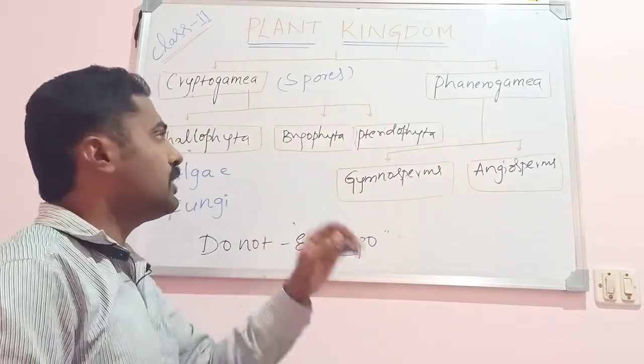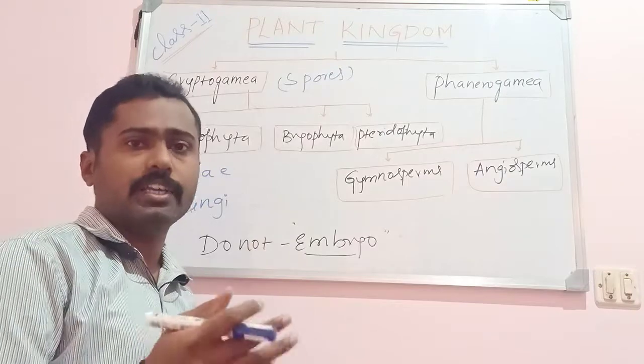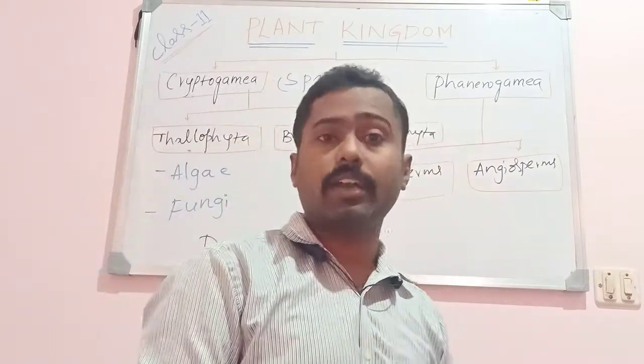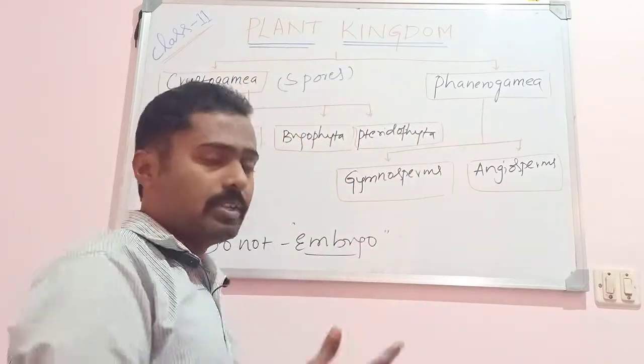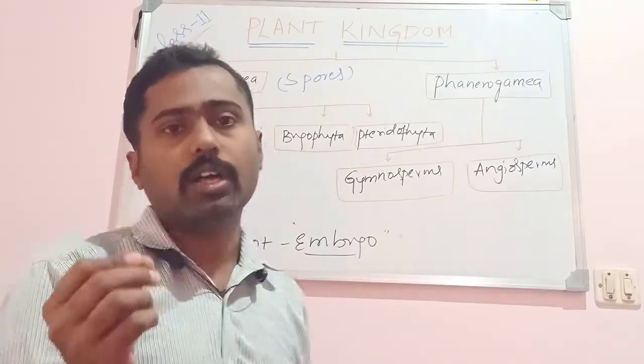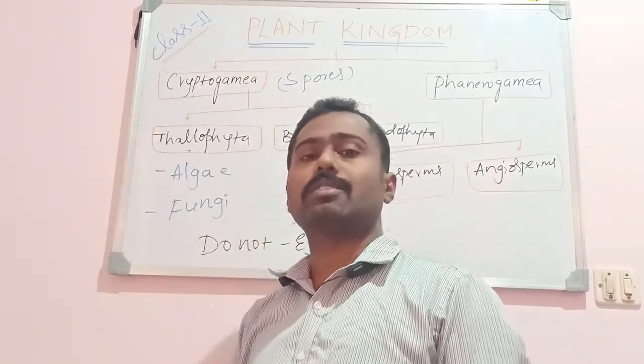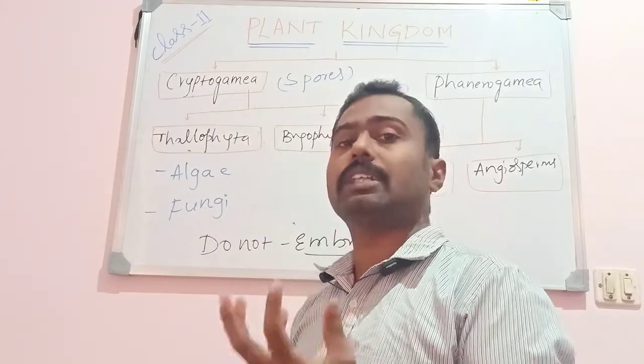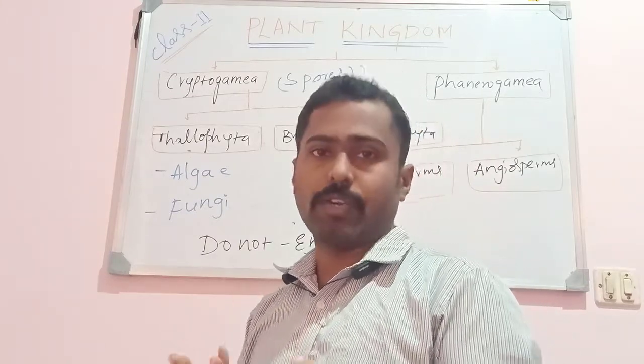Some of the bryophytes are also thalloid in nature, like Marchantia, Riccia, Targionia. They are thalloid in nature. Thalloid means they do not show any differences in root, stem, or leaf, but they bear some small unicellular structures called rhizoids. With the help of that, they can absorb water and nutrients from the soil.